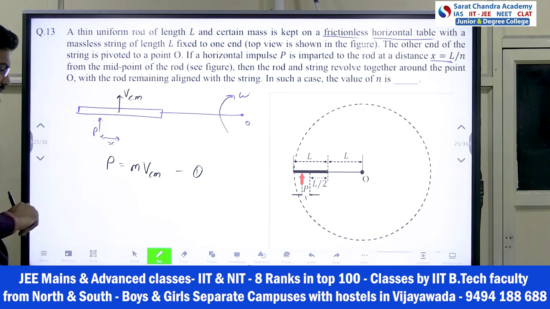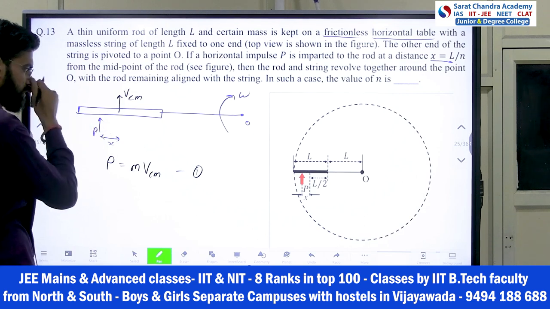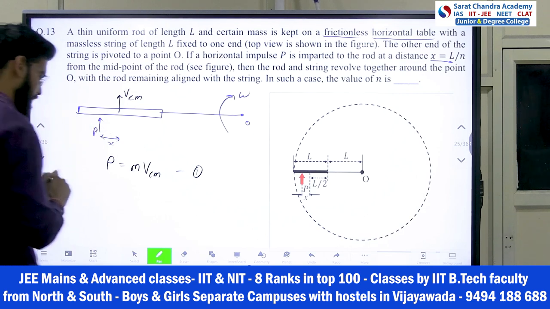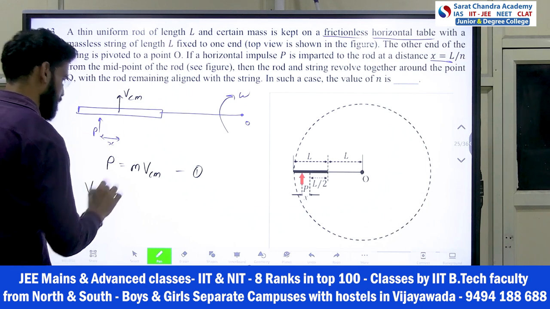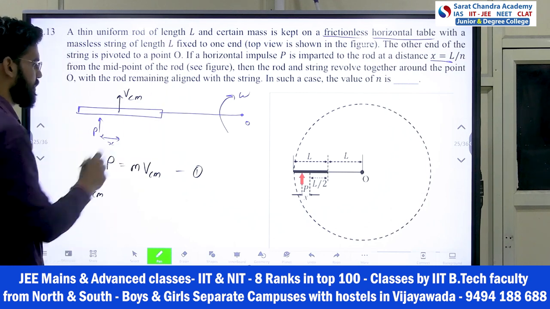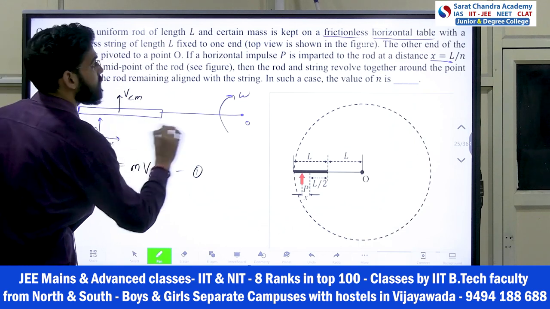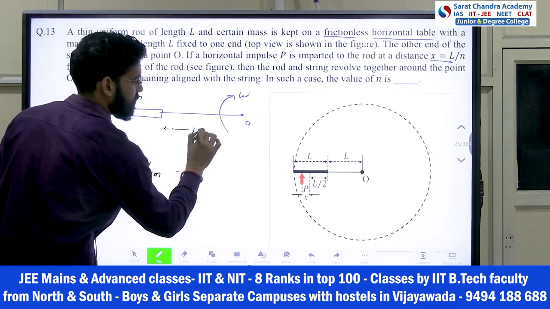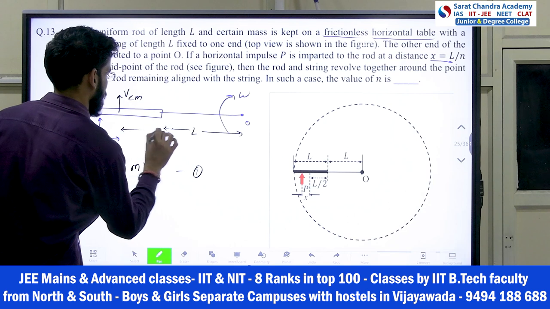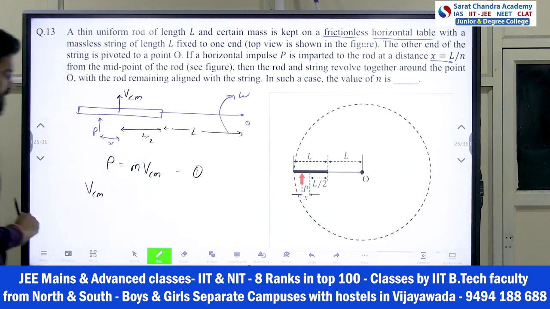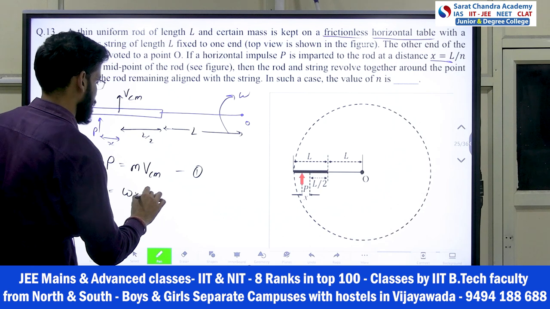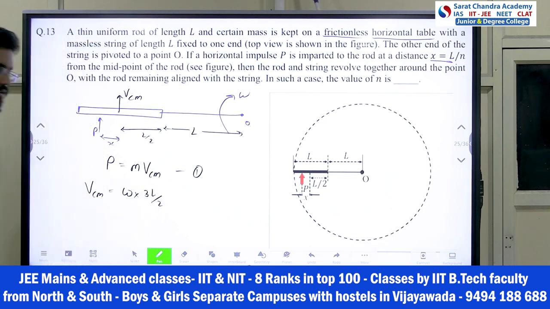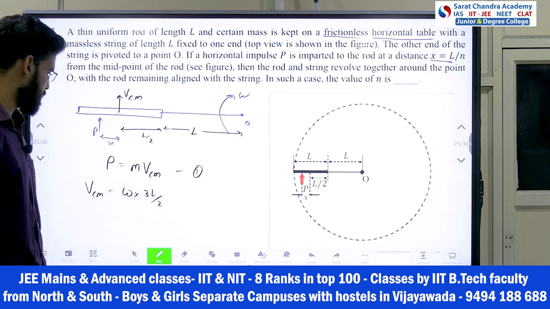Now the second part: the impulse is imparted here, right? So first of all, what will be the relation between the velocity of center of mass and omega? How much is this distance? This is L and this is L by 2. So VCM is omega into 3L by 2. This is my VCM relation with omega.